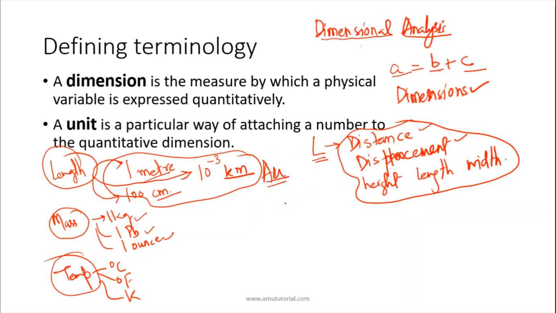So the dimension for length is L. Similarly, mass. For mass there are different units, but the dimension for mass is M. Similarly, the dimension for temperature is, sorry, not K, theta.